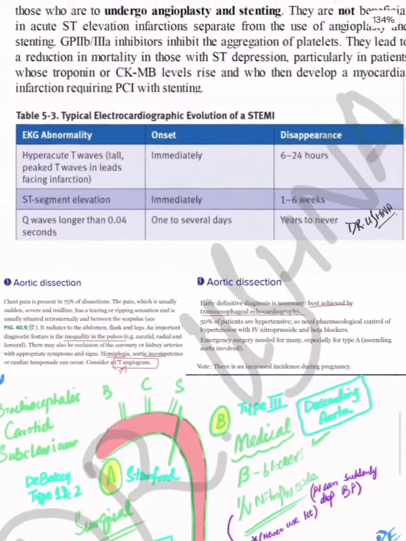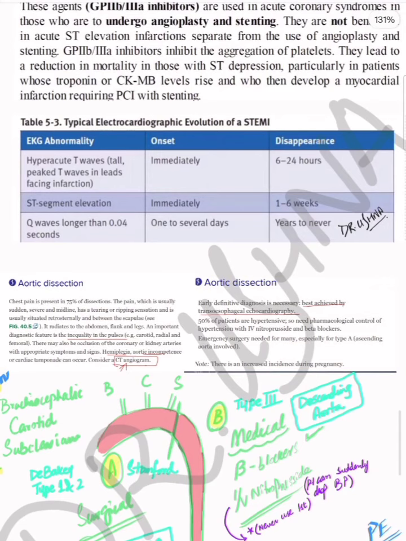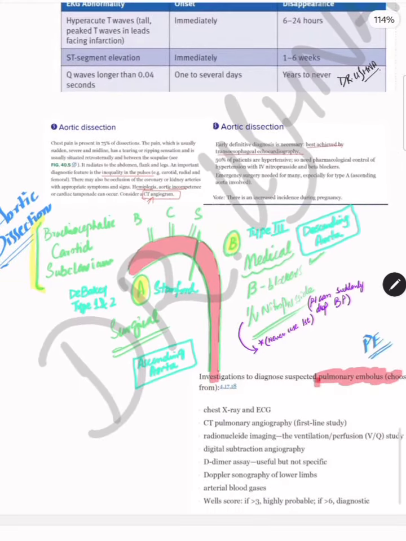Then this is very important for the STEMI. We have already discussed it. You will find immediately hyperacute T waves, then ST segment elevation, then the Q wave longer than 0.04 seconds. No need to remember all this.